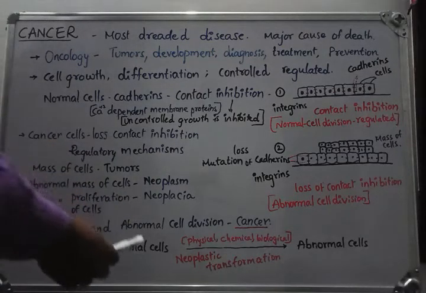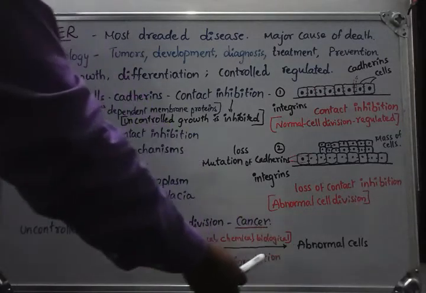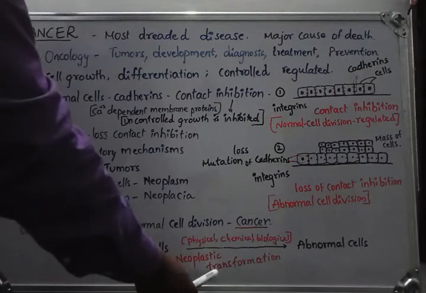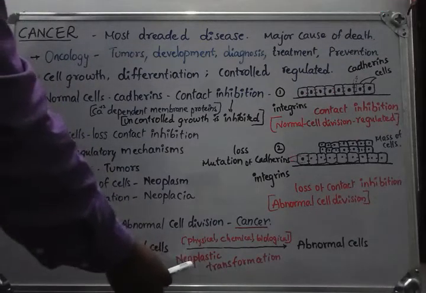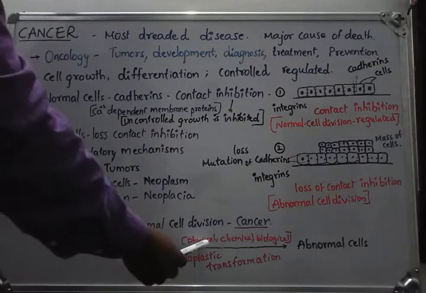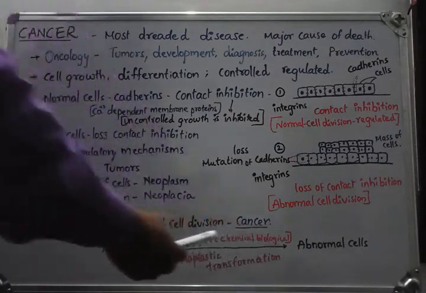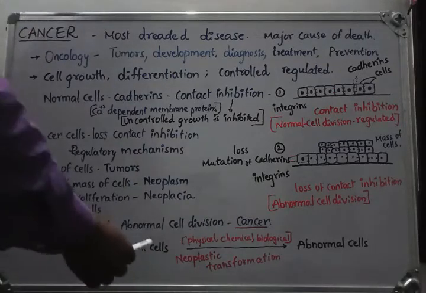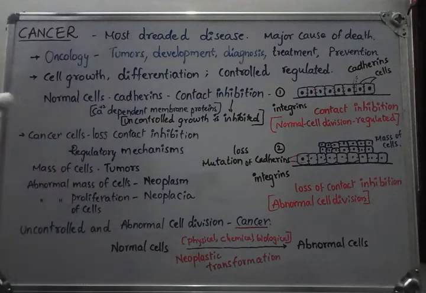Okay, let us observe. The normal cells are converted into abnormal cells by a process called neoplastic transformation. Okay, in this particular phenomenon, a number of physical agents, chemical agents and biological factors are present which are able to convert the normal cells into abnormal cells.